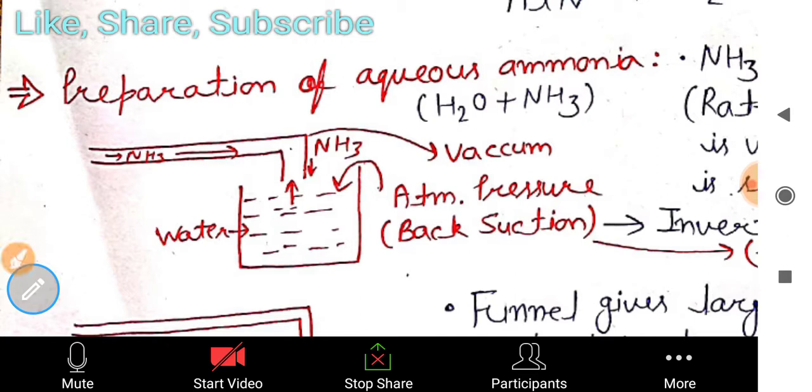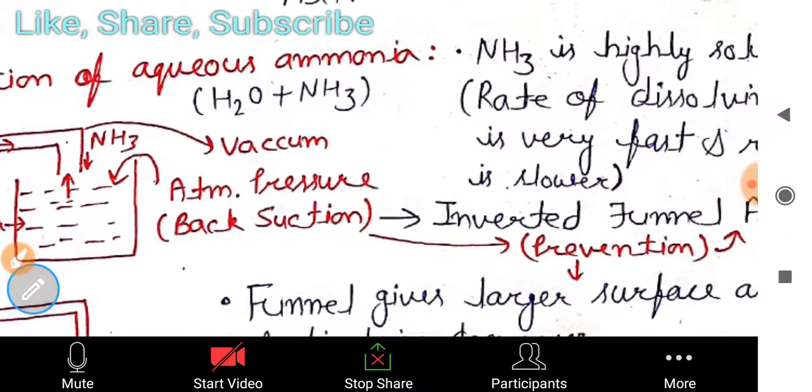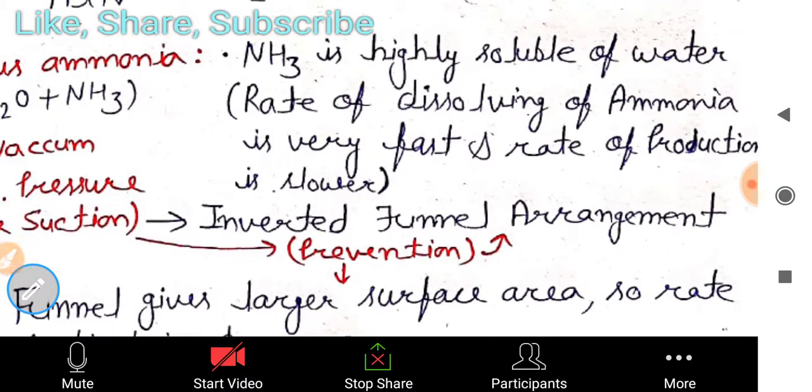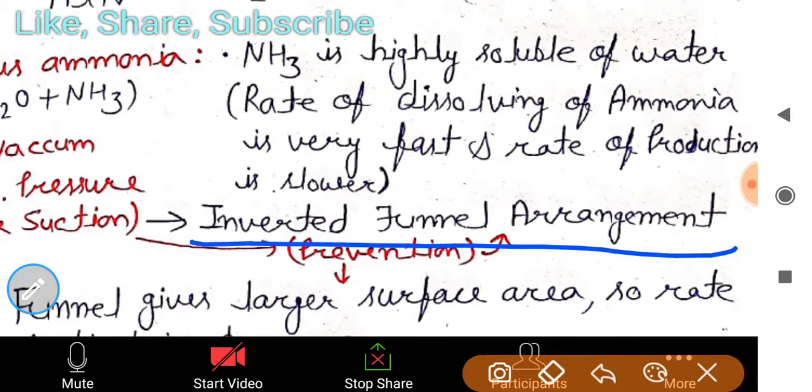What will happen if this happens again? The rate of dissolving of ammonia is very fast and the rate of production is slow, so we cannot wait that long. If production is slower, how can we make further ammonia? It is costly also. So we have to prevent back suction, and that's why we use an inverted funnel arrangement.